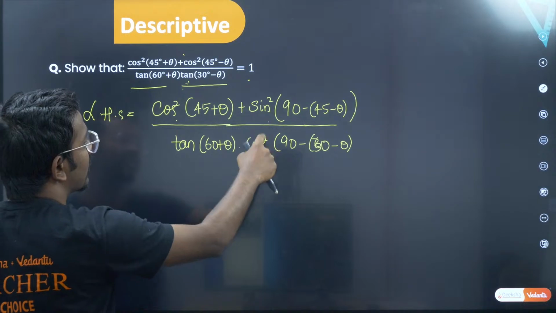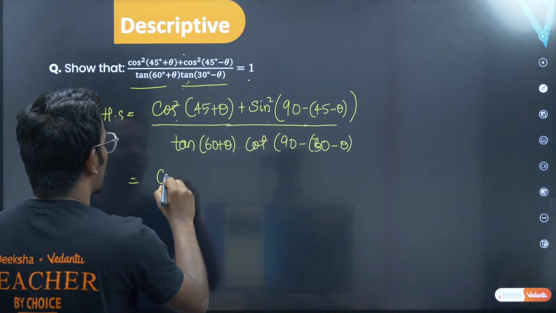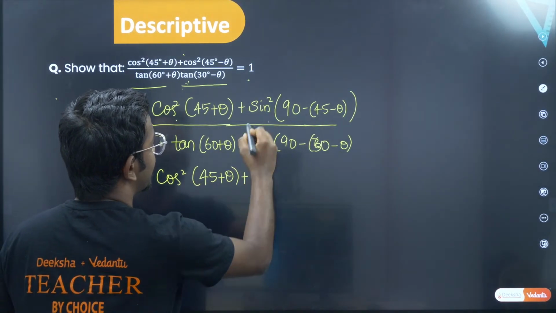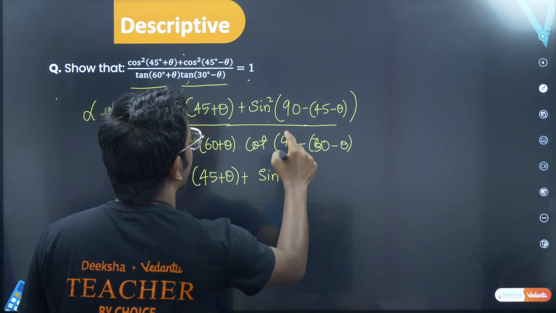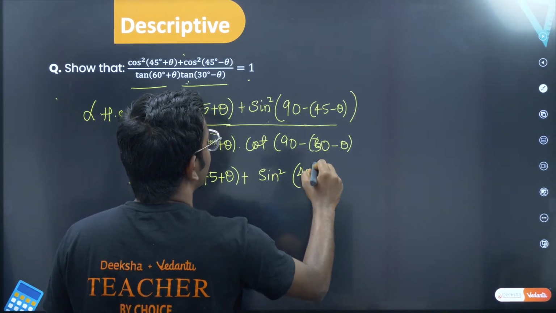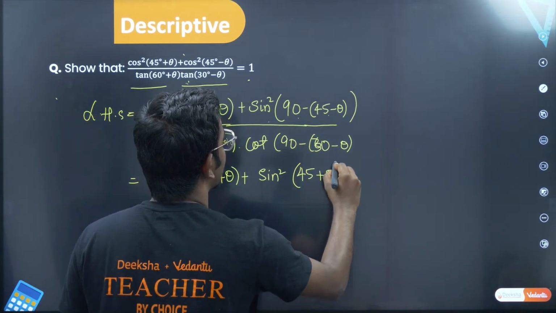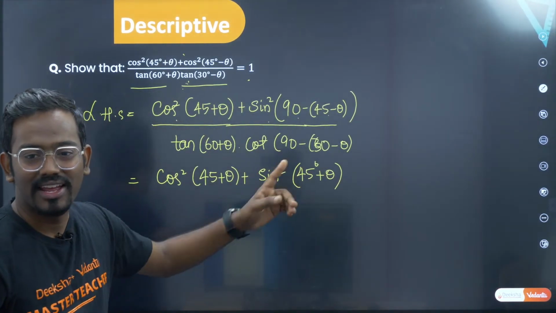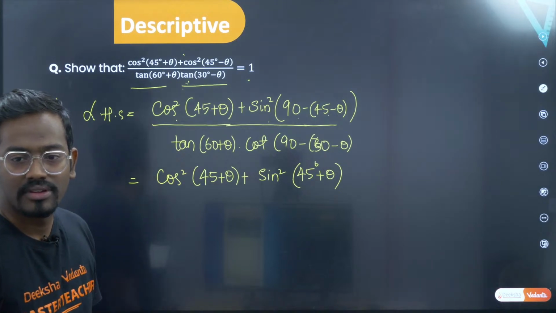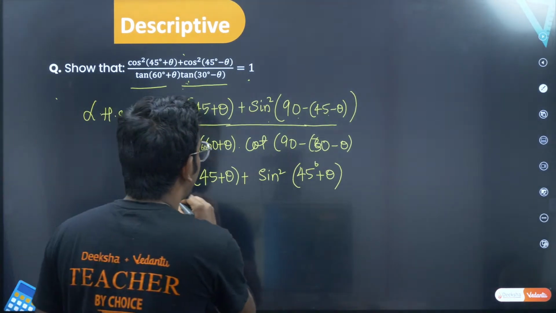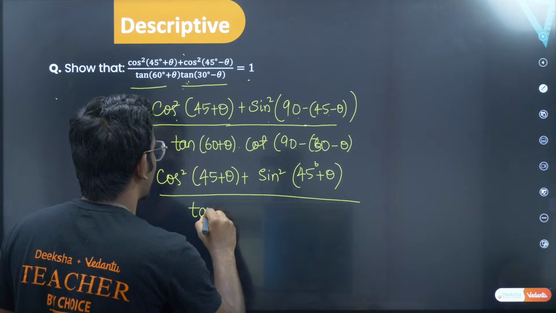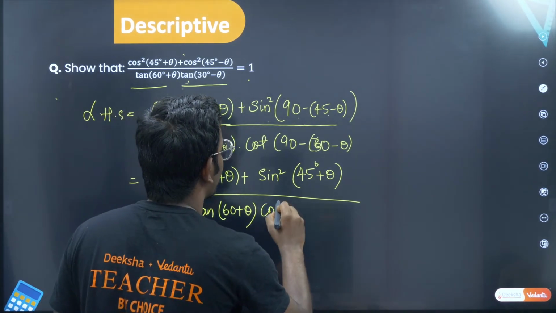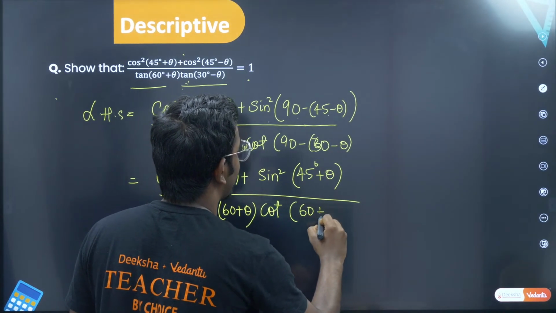So cos square, sin square. See what happens to this? Sir, this becomes cos square 45 plus theta plus sin square 90 minus 45 is again 45, sir. This minus into minus becomes plus, so 45 degree plus theta. So now your job is ready. So you have sin square and cos square. Okay, so divided by tan 60 plus theta, and I can write this cot as cot of 60 plus theta.